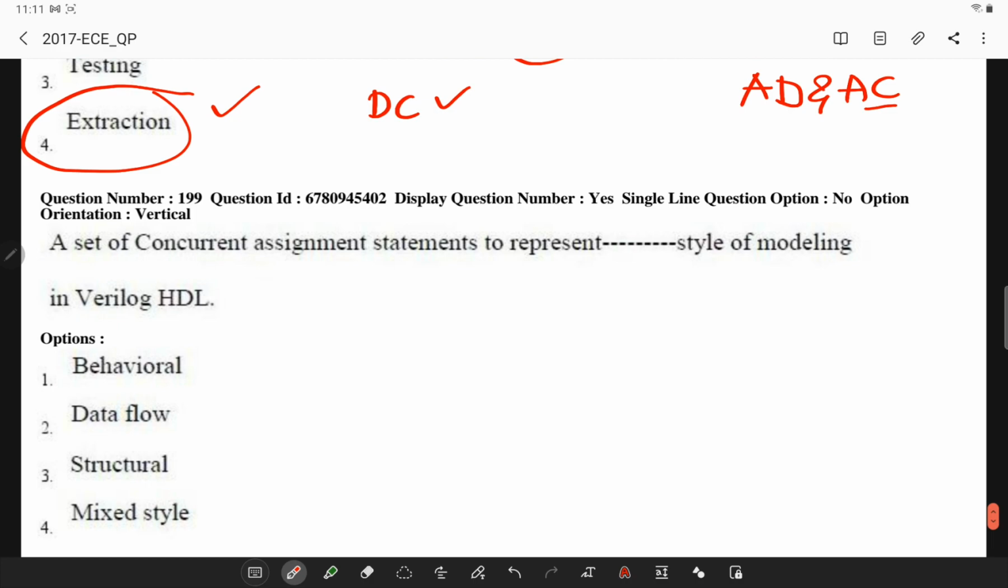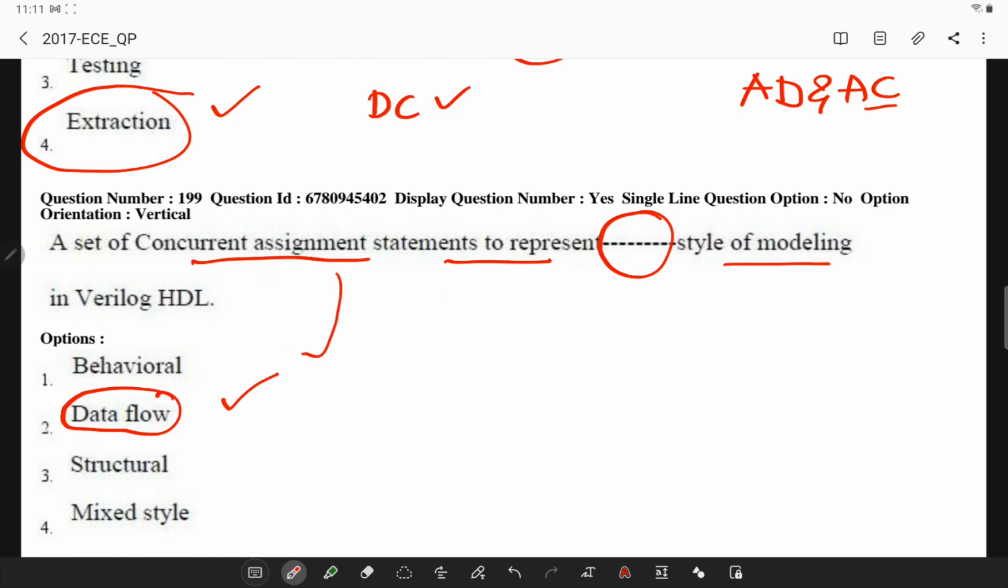Next, a set of concurrent assignment statements represents which style of modeling in VHDL? If you observe, data flow modeling is very much used in concurrent assignment statements. So with this, the questions related to data communications and computer networks are completed in this particular ECET question paper.